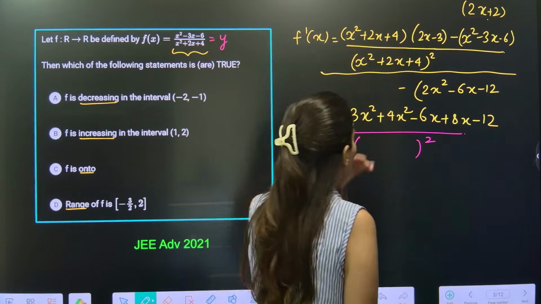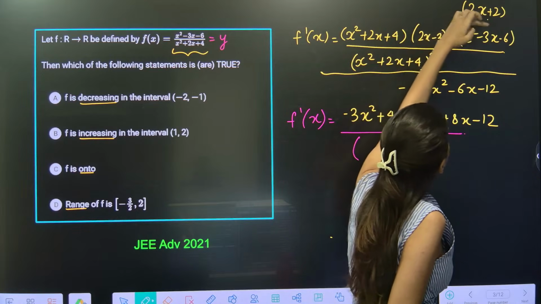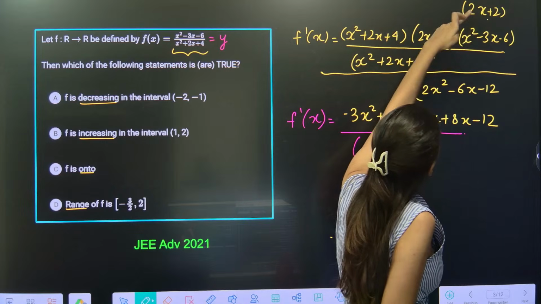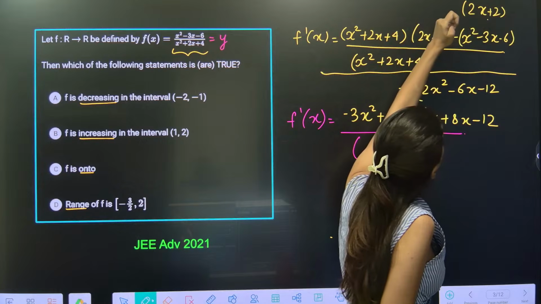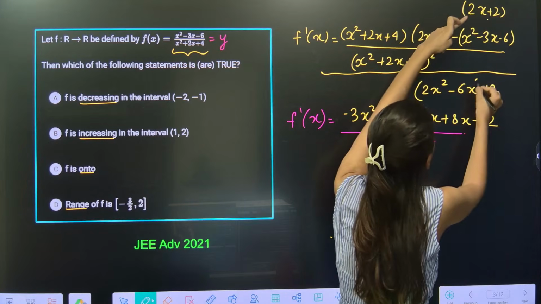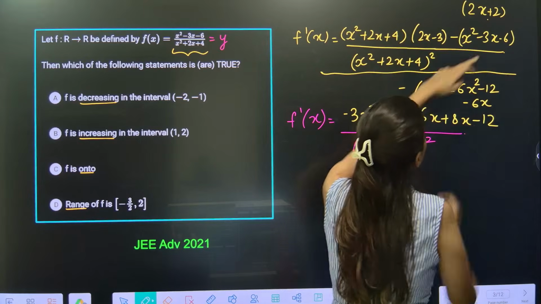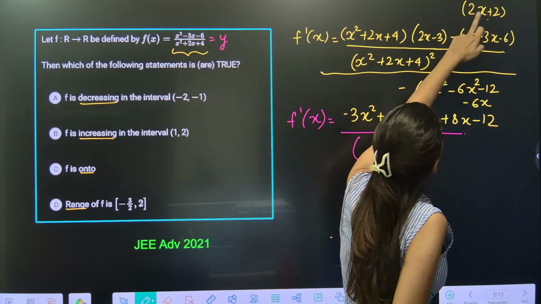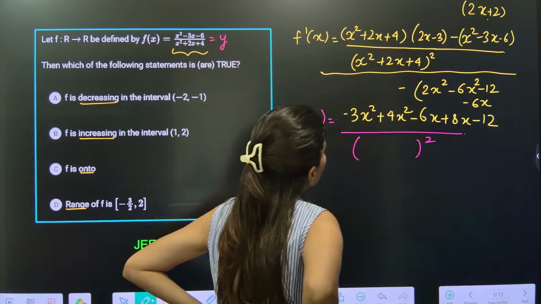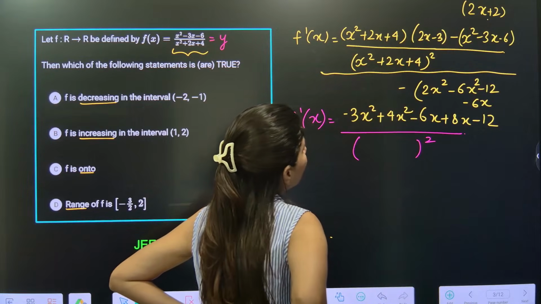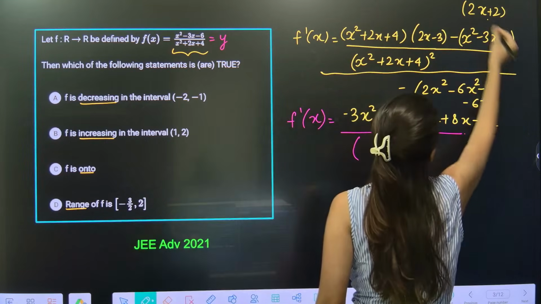Okay, 2x square, then we have minus 6x and minus 12, then we have minus 6x one more time. This is minus 6x square. Okay, minus 6x one more time, and it will be minus 12. Okay, minus 12 is already there. So 1 2 3 4 5, 1 2 3 4. One more thing is left out, which is minus 12x. Yes, minus 12x.